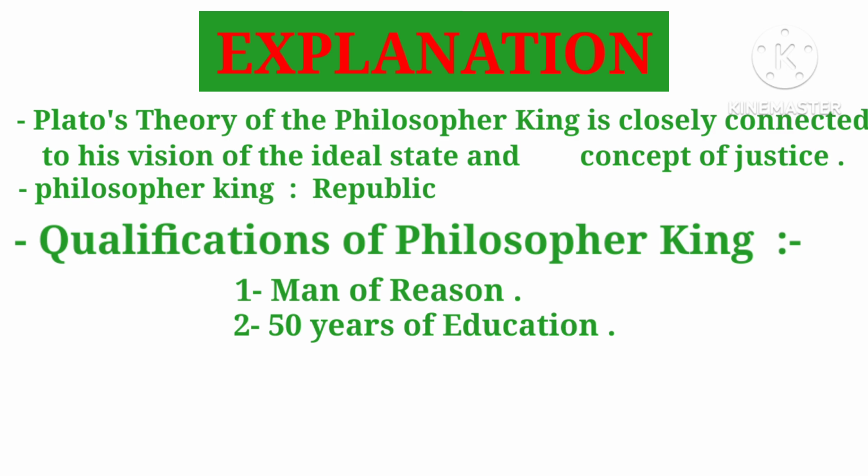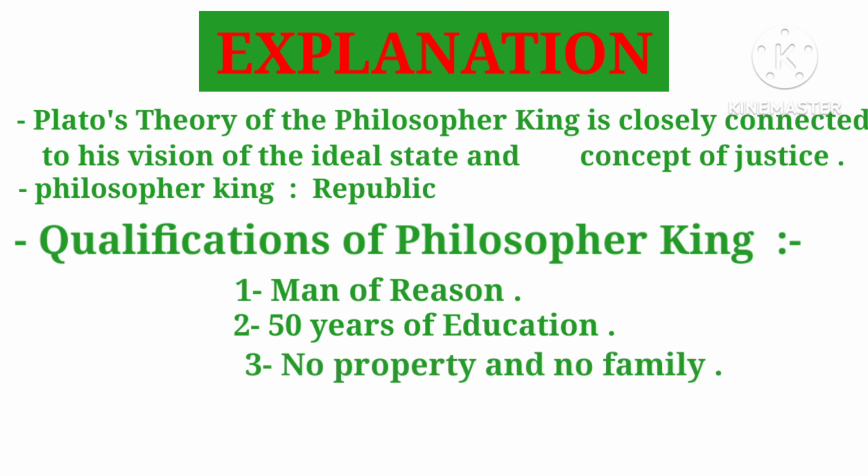So next, having no personal property and family. Yes, private property and family are enjoyed only by the producer class, not by the ruling class, soldier class, or philosopher king. Plato suggests that the communism of property and family should be practiced among the ruling and soldier classes. That means the members of these classes are not allowed to acquire their own private property or family. It is enjoyed only by the producer class.